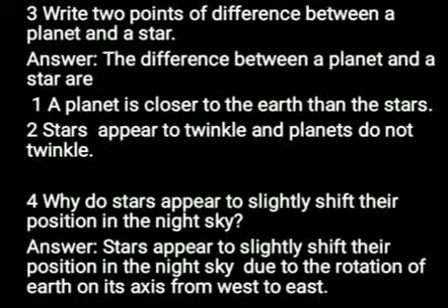Third question, write 2 points of difference between a planet and a star. Answer, the differences between a planet and a star are: a planet is closer to the earth than the stars. Second, stars appear to twinkle and planets do not twinkle.